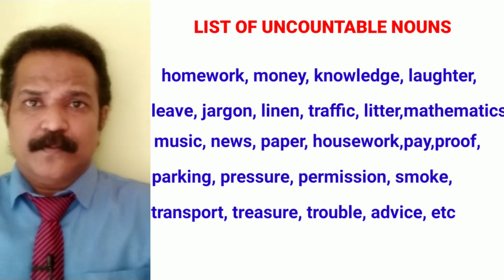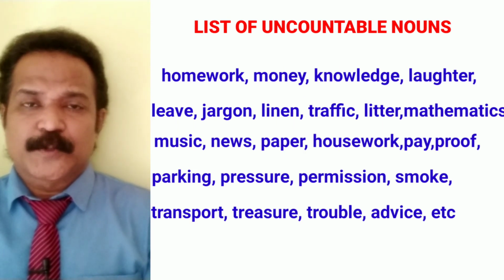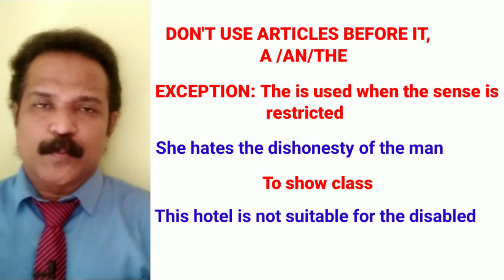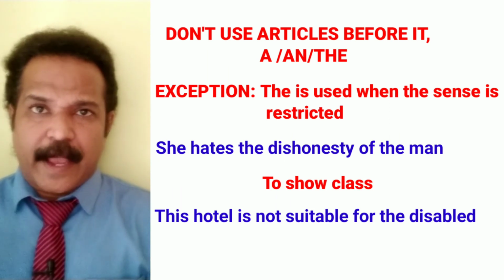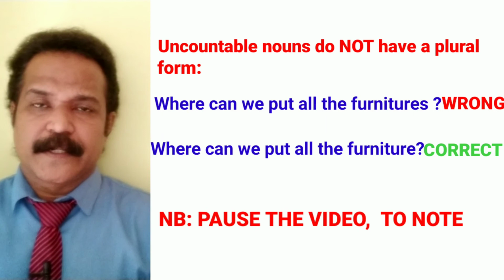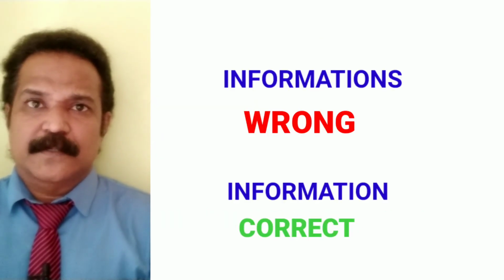Here are some examples of uncountable nouns. Just memorize them and see to it that you don't use articles in front of them, neither do you make them plural. Advice, information, help, furniture, they will not carry s behind them. You don't say furnitures or informations, advices.